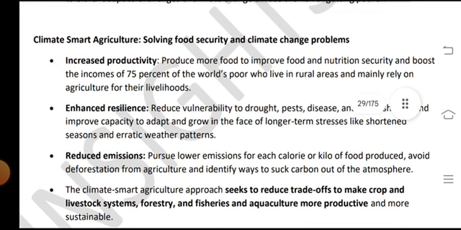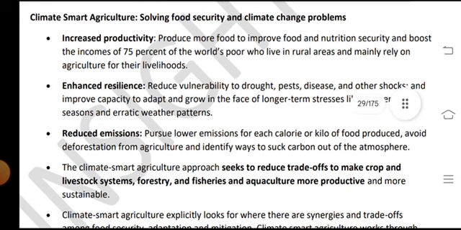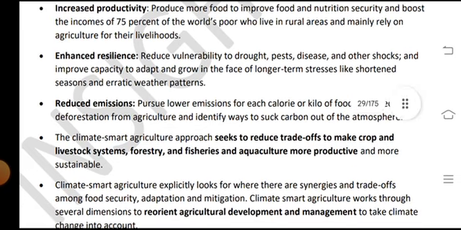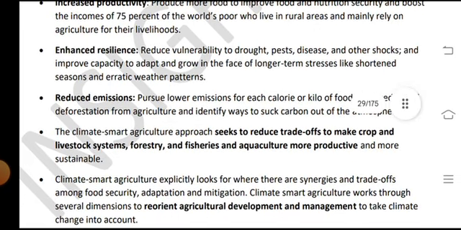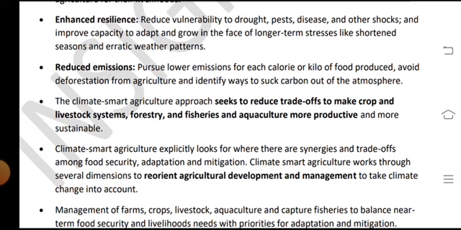Produce more food and improve the food and nutrition security, and boost the incomes of 75% of the world's poor who live in the rural areas and mainly rely on agriculture for their livelihood. Hence it enhances resilience, reduces vulnerability to drought, pests, diseases and other shocks, and improves the capabilities to adapt and grow in the face of longer-term stresses like shortened seasons and erratic weather